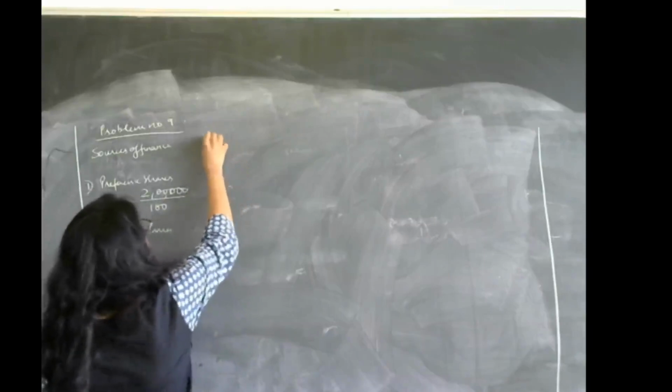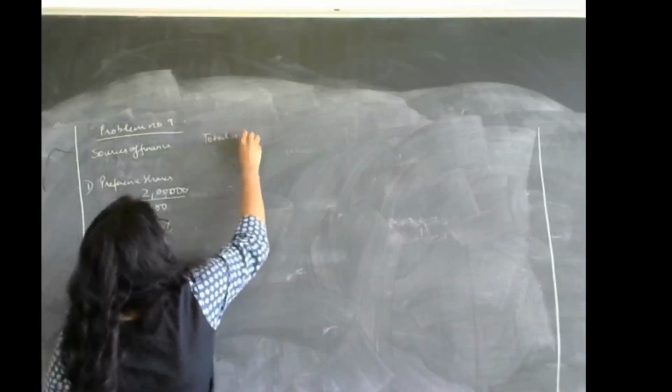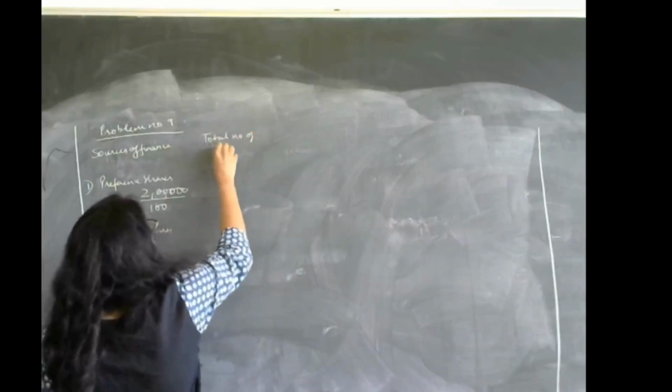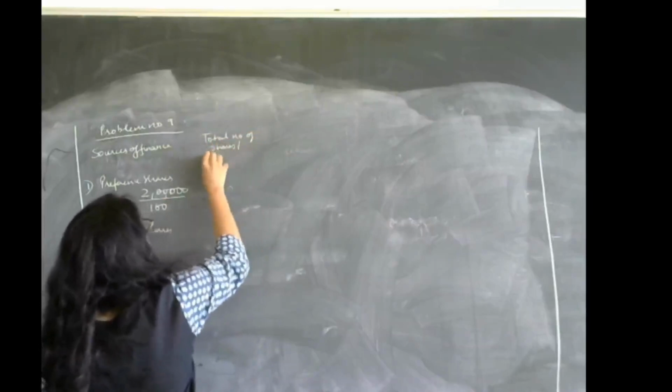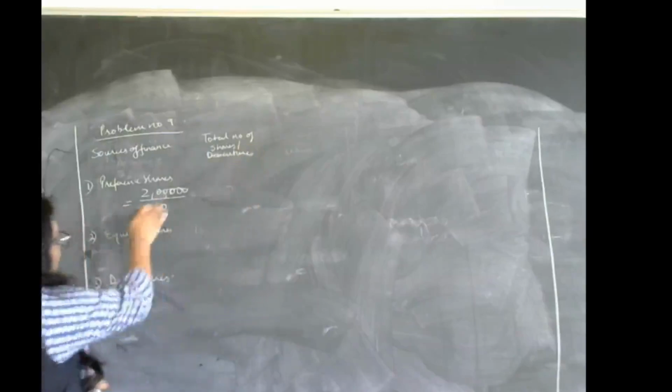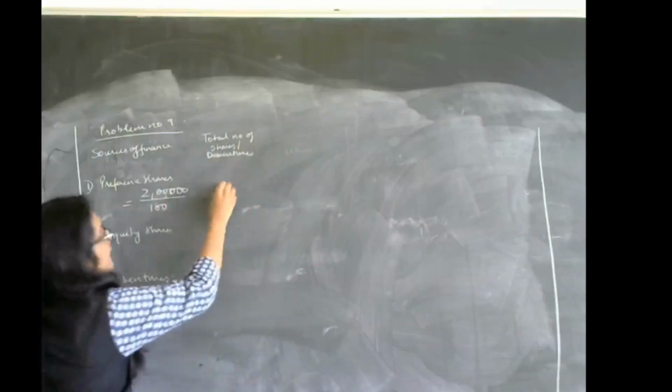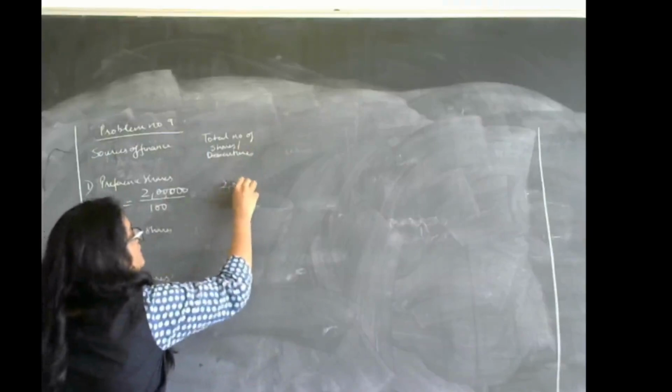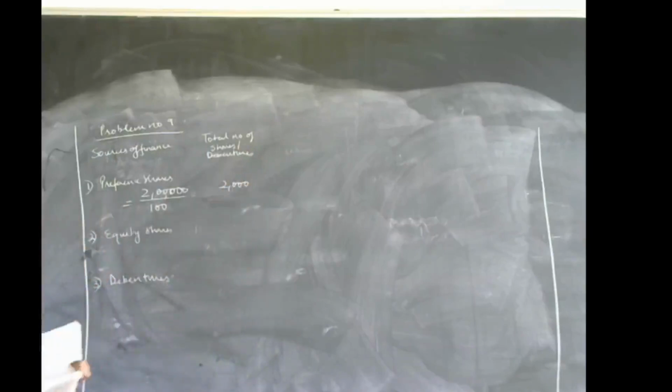We'll write over here, total number of shares. So 2 lakh divided by 100, you will get there are 2000 preference shares.